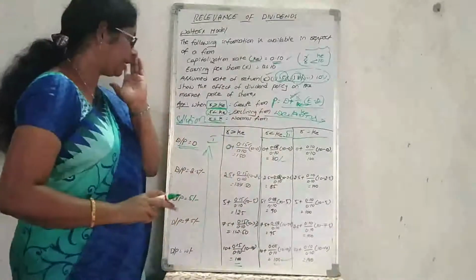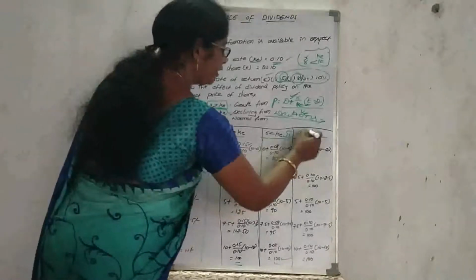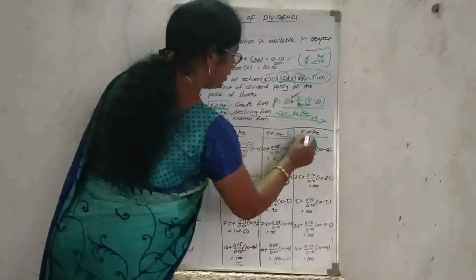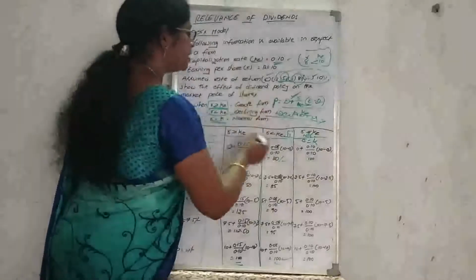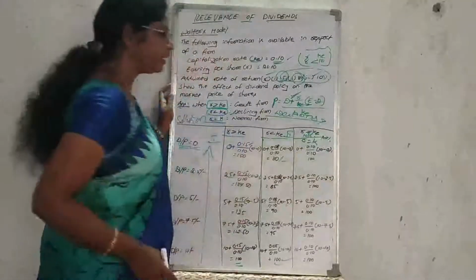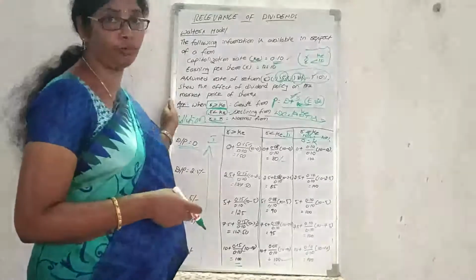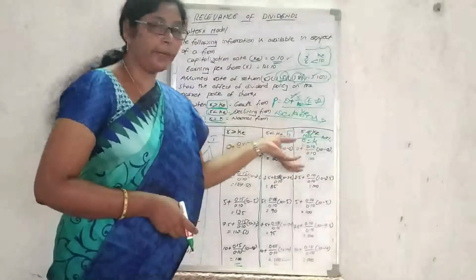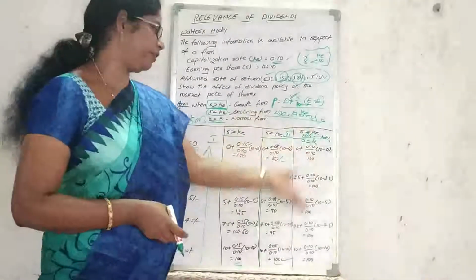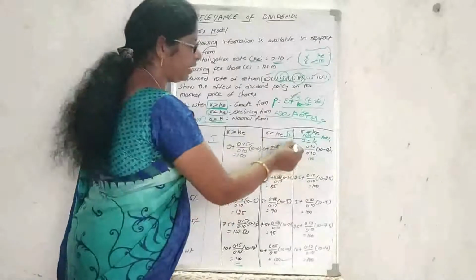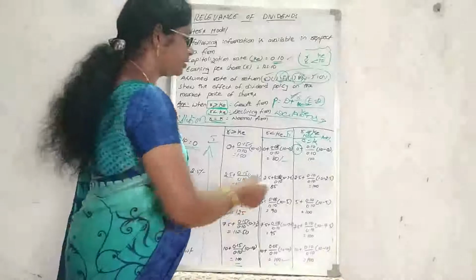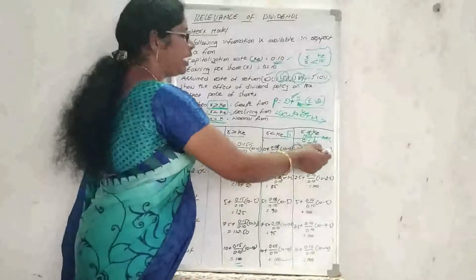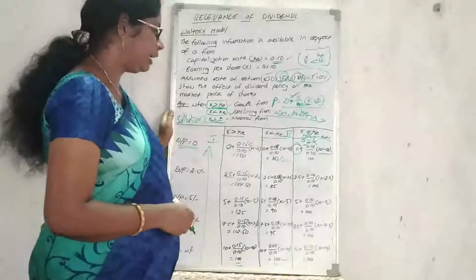And coming to R equal to KE. Why are we calling it R equal to KE? Here the required rate of return is 10% and the cost of equity is 10%. 10% equal to 10%, so it is called the normal form. It should not impact the value of the firm, meaning the dividend payout ratio should not impact the value of the firm. Coming to the implementation, here they are not paying any dividends: 0 plus 10% required rate of return divided by cost of equity 10%, into earning per share 10 rupees minus 0 payout, that equals 100 rupees.